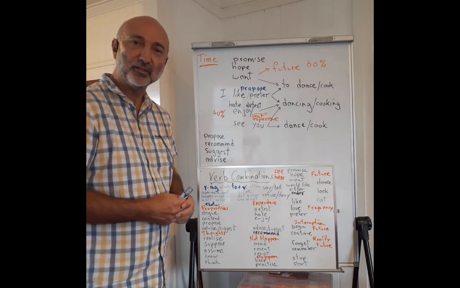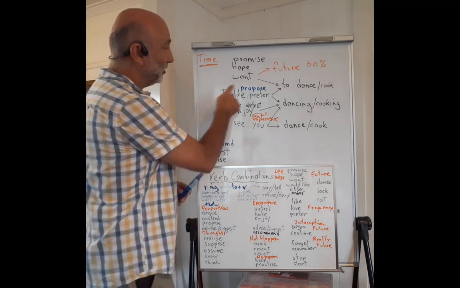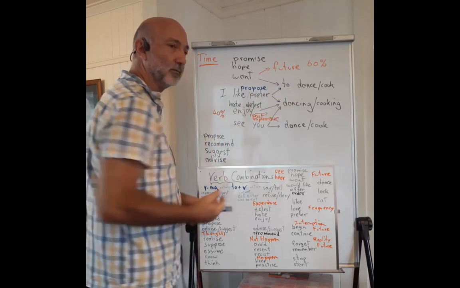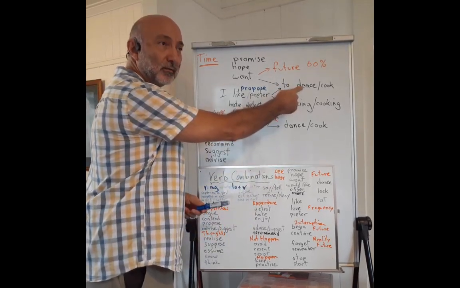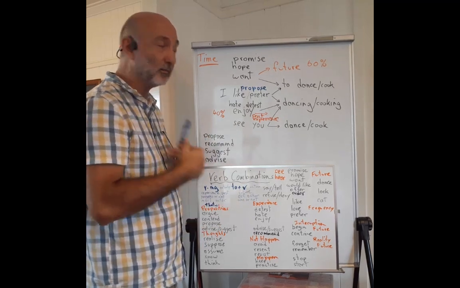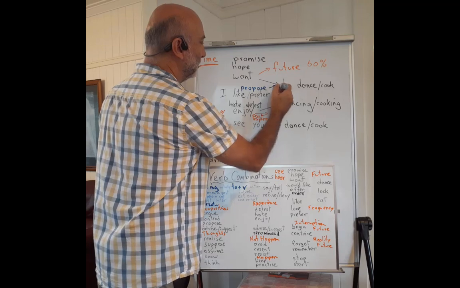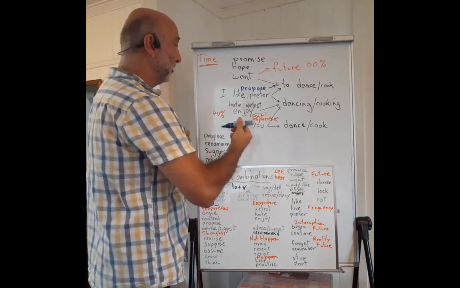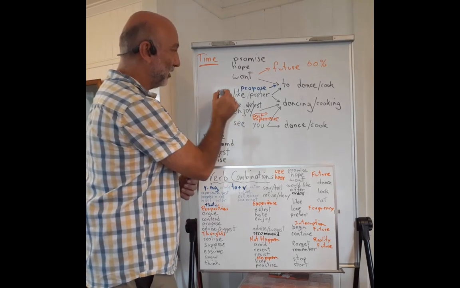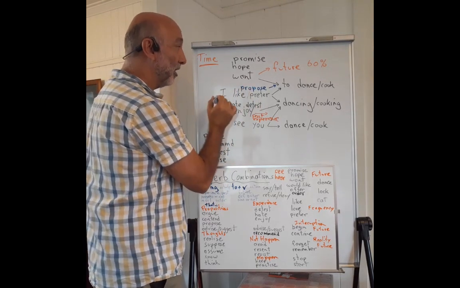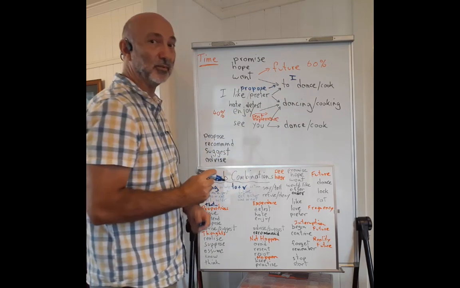Is there a difference in the meaning? Well, I propose to dance. Who is doing that? I? Yes, definitely. So if I go to the infinitive, then I propose, so I is for this verb, but I is also for that verb.